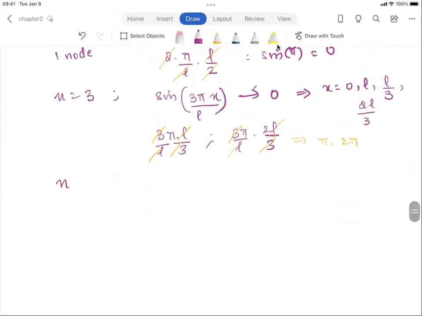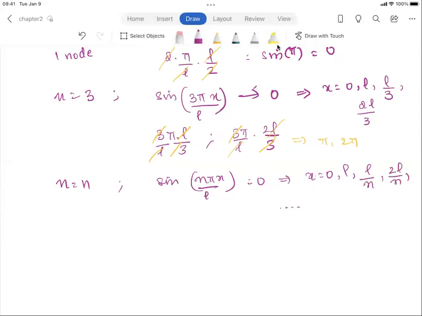Now, at n is equal to n, sine n pi x over L. Right now, this can be 0 only when x is equal to 0, L, the obvious choices, or x is equal to L over n, 2L over n, and so on until n minus 1 times L over n, right?